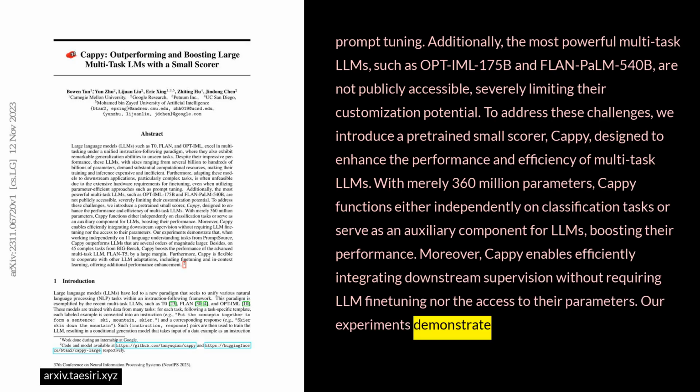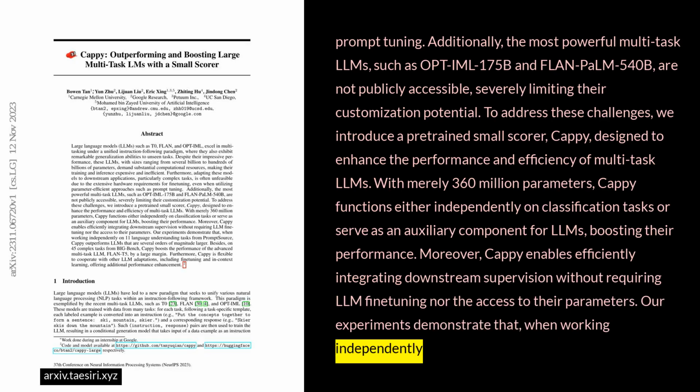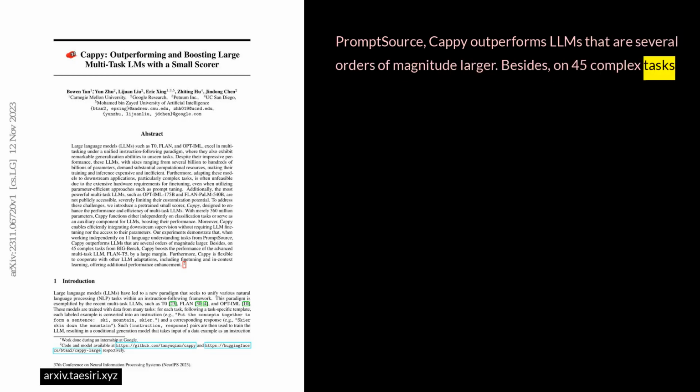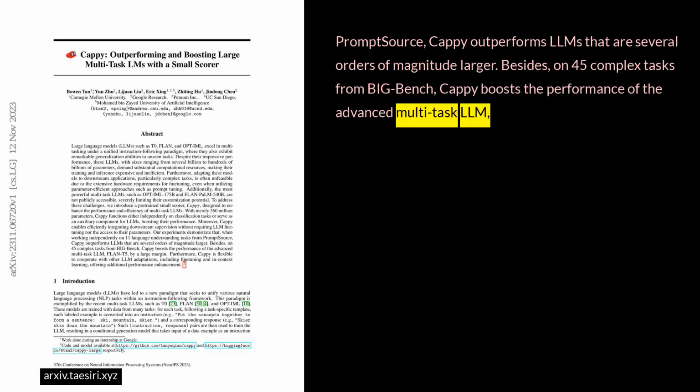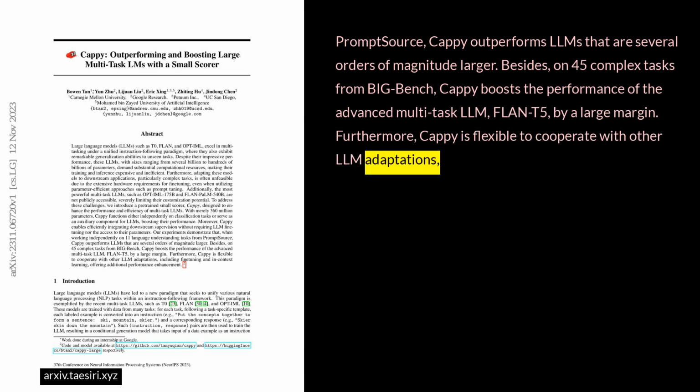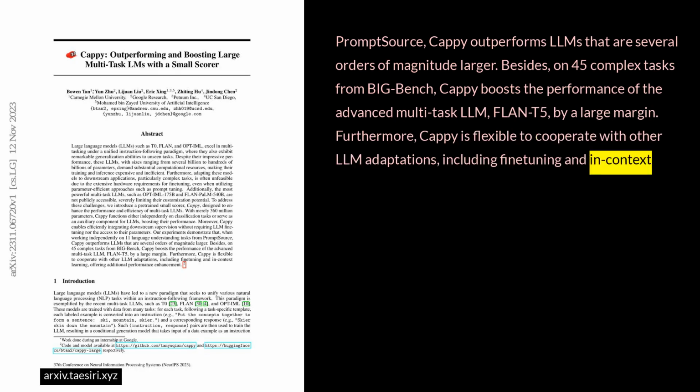Our experiments demonstrate that when working independently on 11 language understanding tasks from PromptSource, Cappy outperforms LLMs that are several orders of magnitude larger. Besides, on 45 complex tasks from BIG-Bench, Cappy boosts the performance of the advanced multitask LLM FLAN-T5 by a large margin. Furthermore, Cappy is flexible to cooperate with other LLM adaptations, including fine-tuning and in-context learning, offering additional performance enhancement.